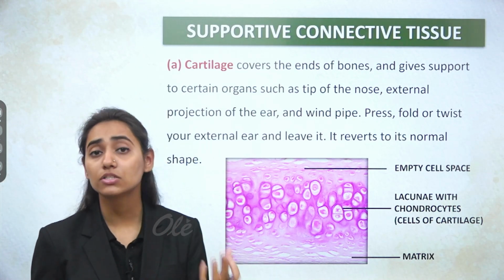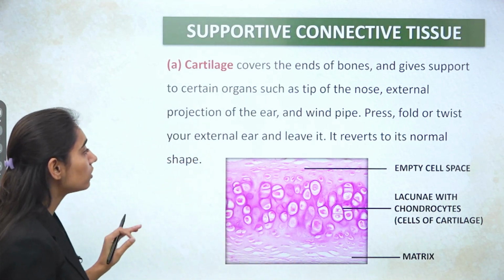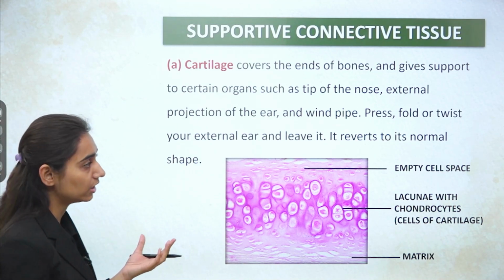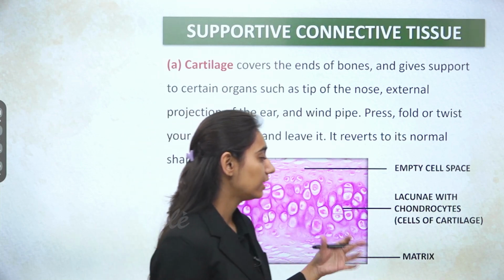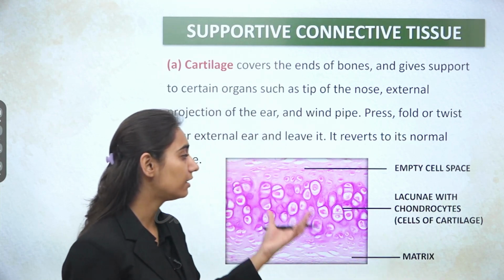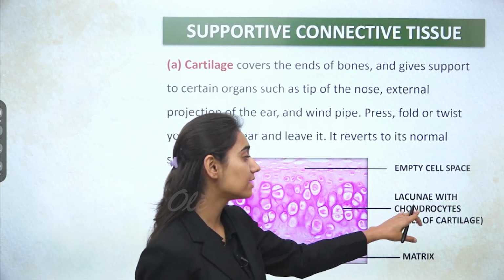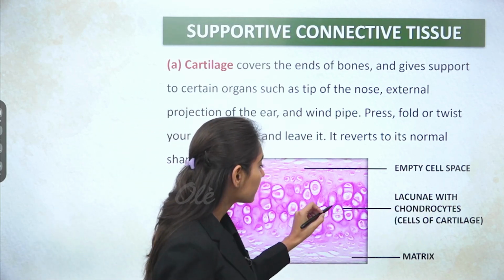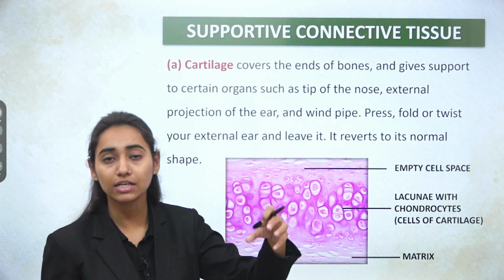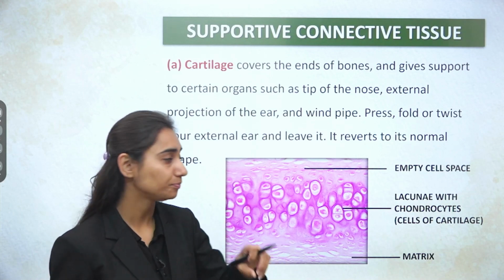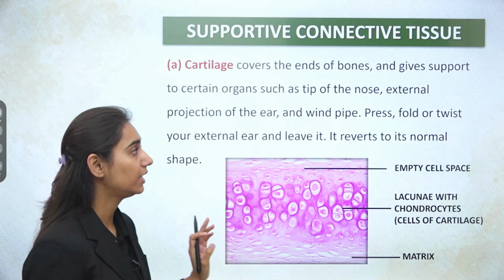The trachea is also made up of cartilage rings which are C-shaped. Press, fold or twist your external ear and leave it. It reverts to its normal position. Now this cartilage has a matrix. In that matrix, they have the cells which form the cartilage. These cells are known as chondrocytes, which are present in the hollow spaces known as lacunae. So a lacuna consists of chondrocytes, and these chondrocytes are present in the fluid-like substance known as the matrix.